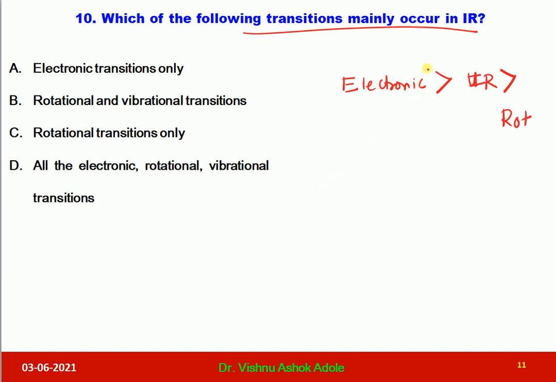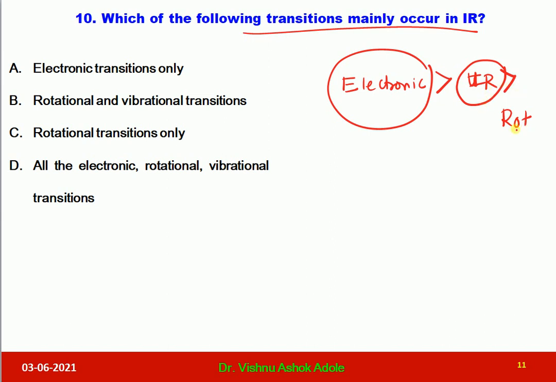When electronic transitions occur, they occur with IR and rotational transitions. Similarly, when IR transitions, that is vibrational transitions, occur, they occur along with rotational transitions. Remember this thing. Why? Because electronic transitions are more energetic than vibrational transitions in IR, and vibrational transitions are more